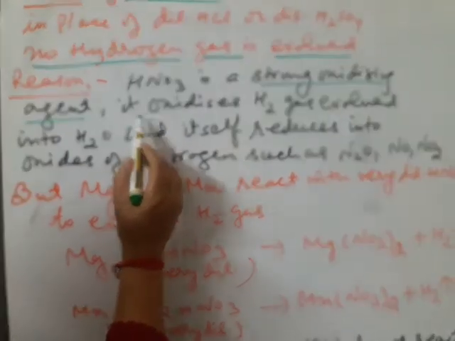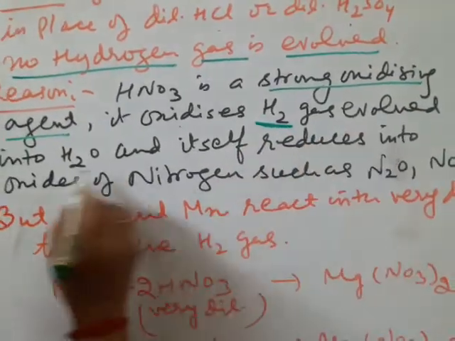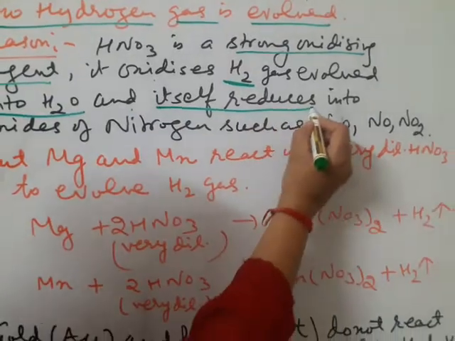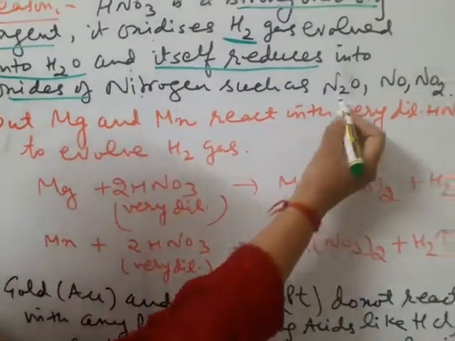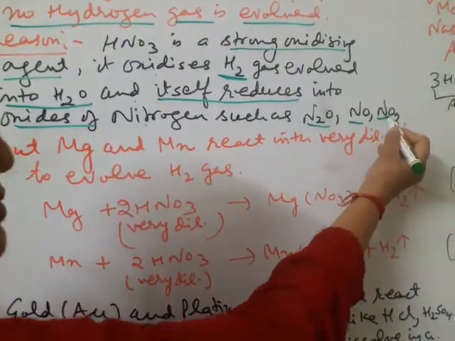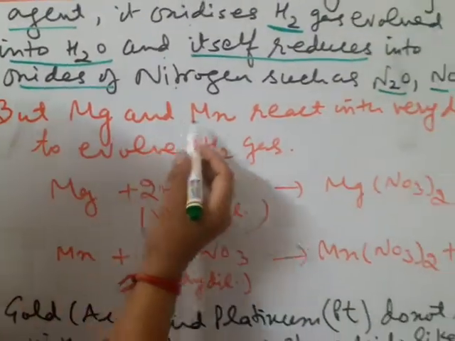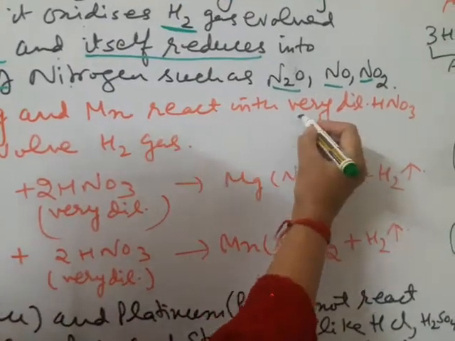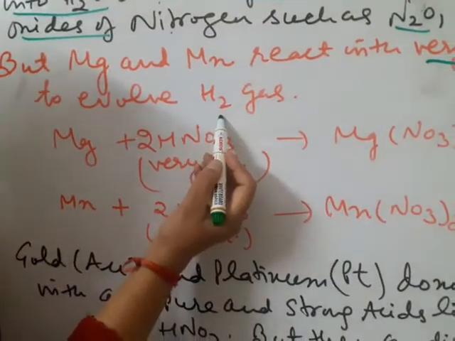It oxidizes the hydrogen gas which is evolved into water, and itself reduces into oxides of nitrogen such as nitrogen peroxide, nitrogen monoxide and nitrogen dioxide. But magnesium and manganese react with very dilute nitric acid to evolve hydrogen gas.